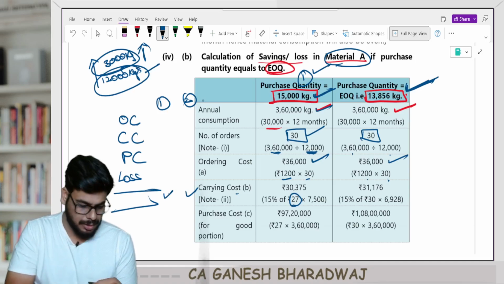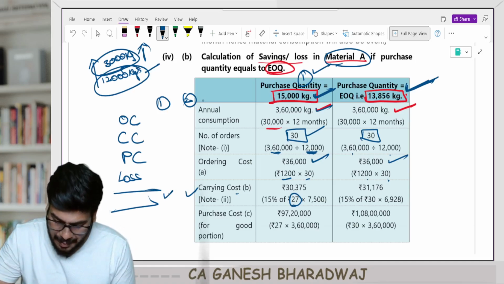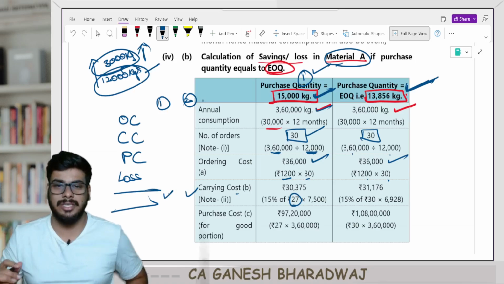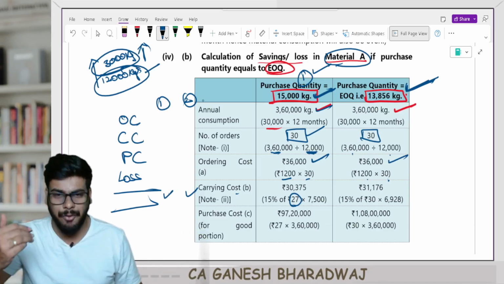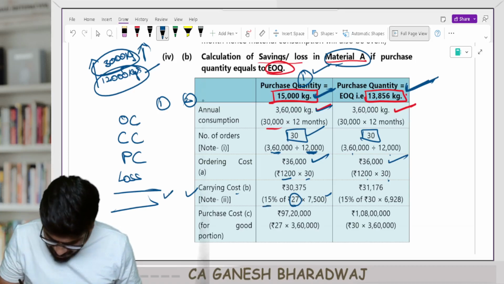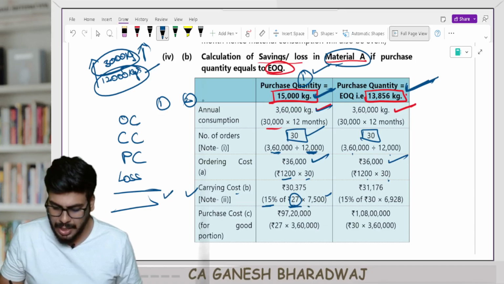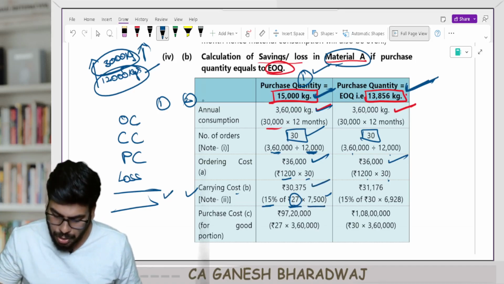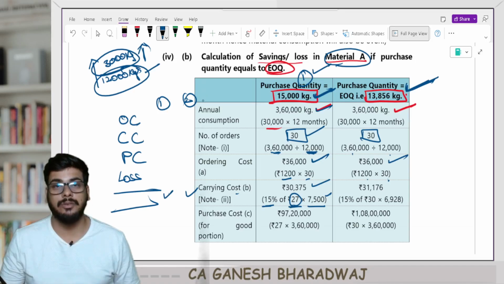Are you clear with this? And now every time I'm placing an order for 15,000 kgs, my average stock will be half of 15,000, 7,500. So what will be the total carrying cost? 15% into 27 into 7,500. So my carrying cost is going to be 30,375.